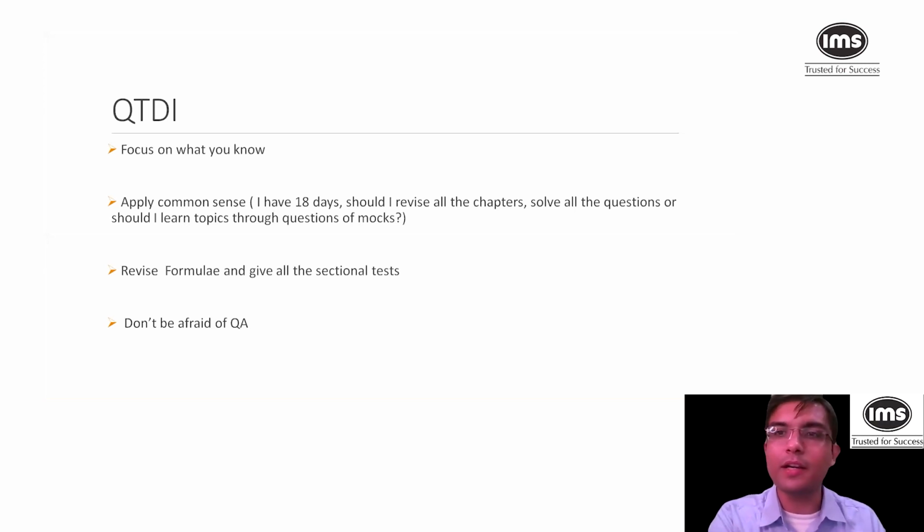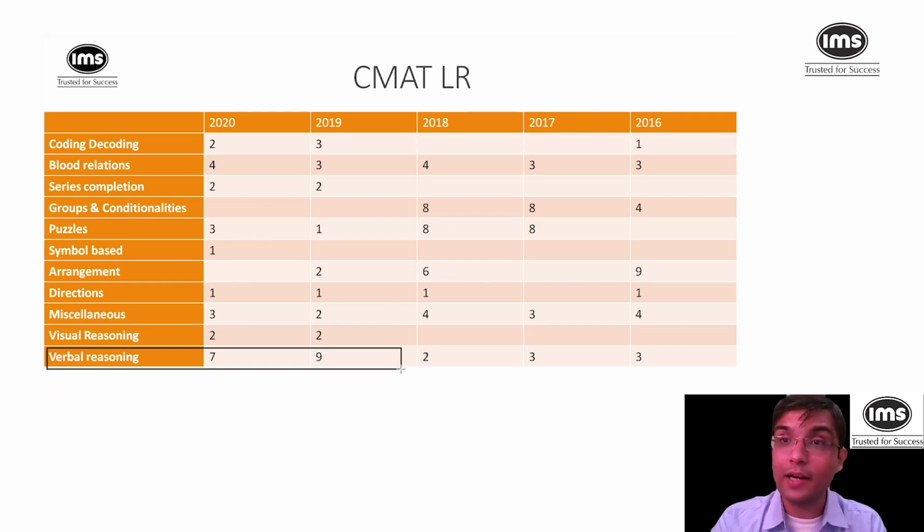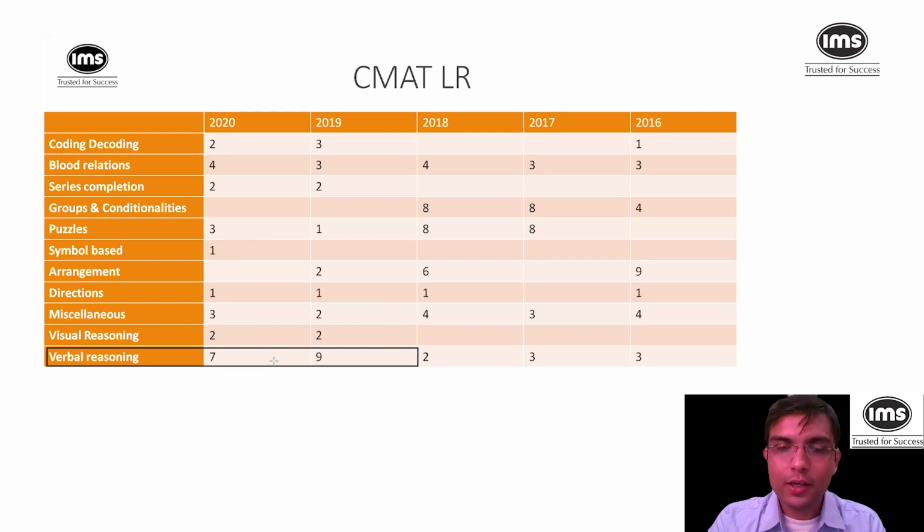Let me focus on verbal and reasoning. Okay, fine. Next, CMAT LR. Now, CMAT LR is, I would say, one of the most scoring subjects, for probably 15 to 18 questions it has. So let me just tell you why I said 15 to 18 questions. It also has verbal reasoning as a part since the last 2 years, and it's a major part. So 7 to 9 questions in CMAT logic.